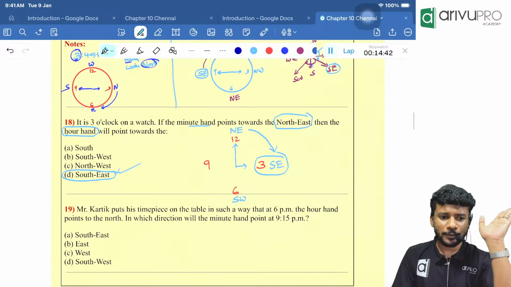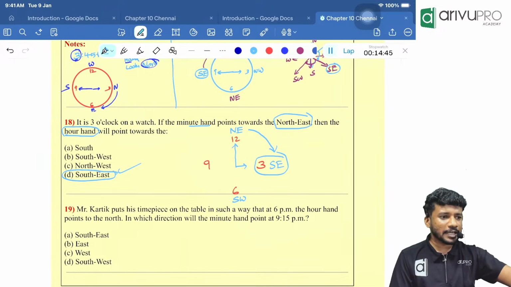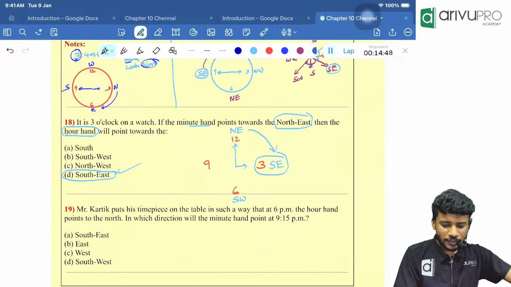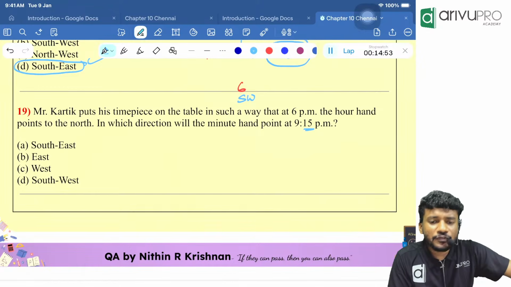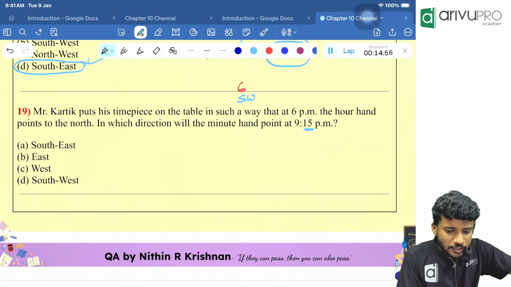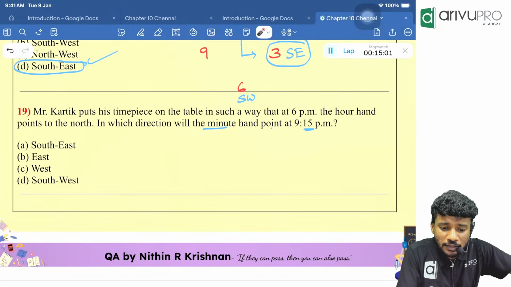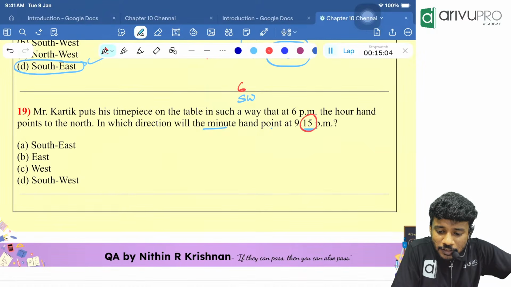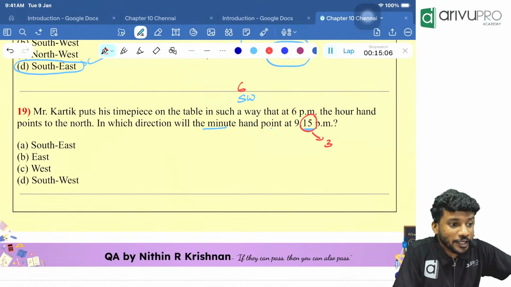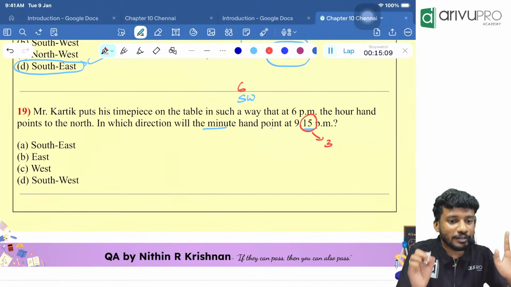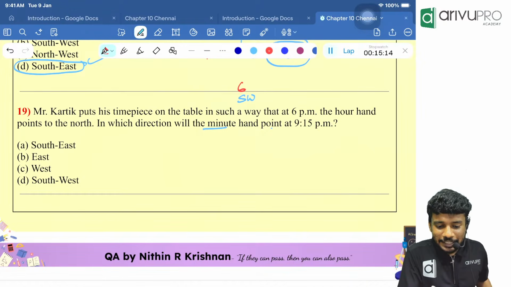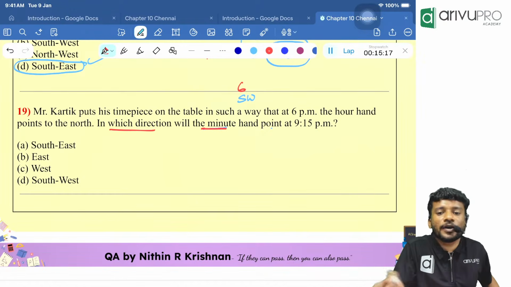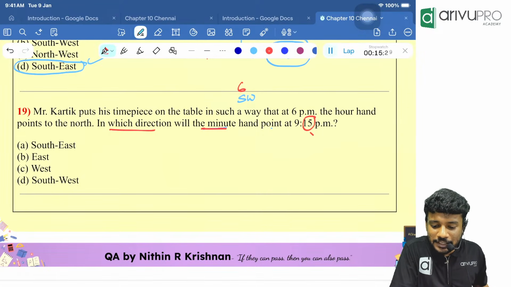Now, in our exam approach, we will not draw the time and everything clearly. Whenever they mention something like 9:15 p.m., they are asking in which direction the minute hand points at 9:15 p.m. So 15 means what? Minute hand pointing towards 15 means it is 3. You will find the direction of 3. That's all. Read the last line and see. They are asking in which direction the minute hand points at 9:15. 9:15 means 15 means 3.